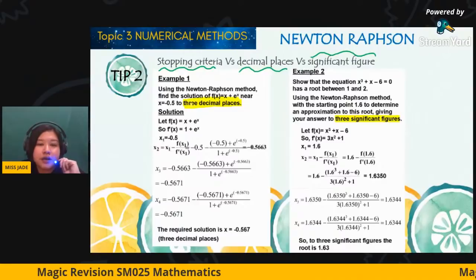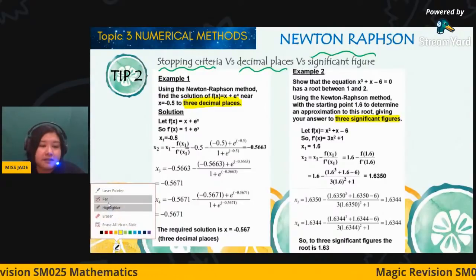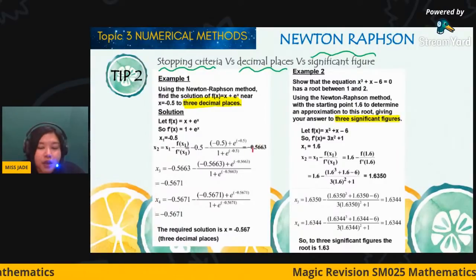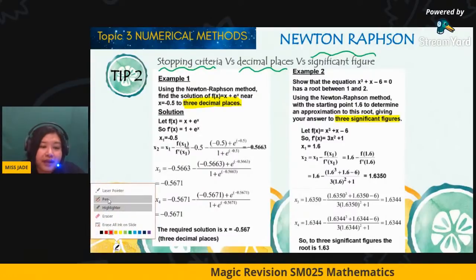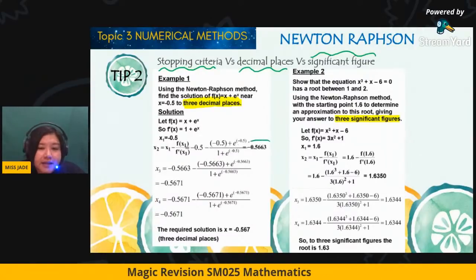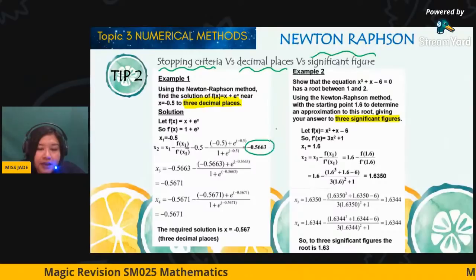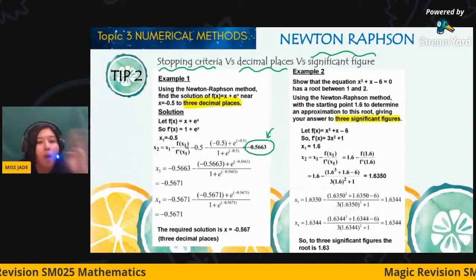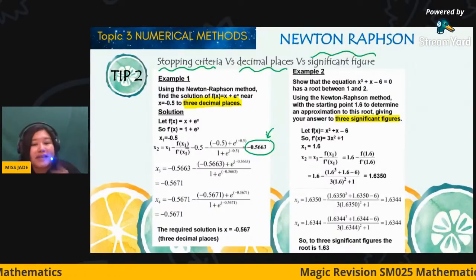Therefore, during the calculation, we must take more than 3 because this is not the final answer. So if they ask for 3, then here you have to take 4 or more. Normally taking 4 is enough.